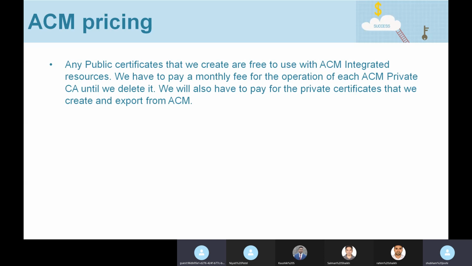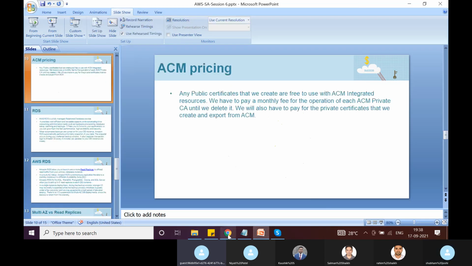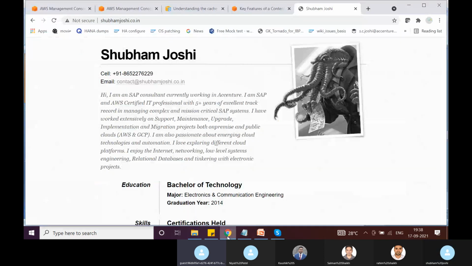Okay, so let's do it. So, Shubham, sorry, Shubham. Yes. So these ACM certificates are similar to what we have, like the PEM file, right? Means the format is unreadable to us. No, actually, a PEM file is readable, right? You can open it in a text file, but of course, I believe it's in some base64 encoded format, right?